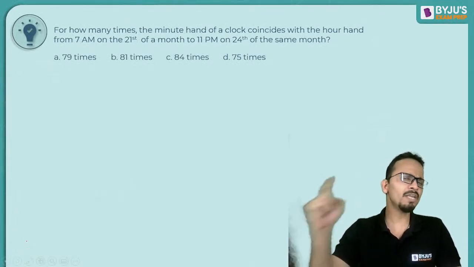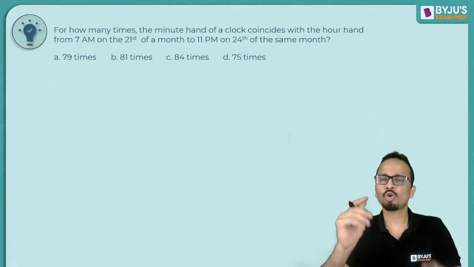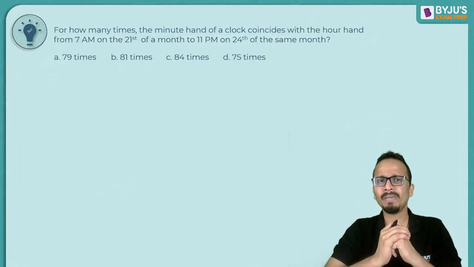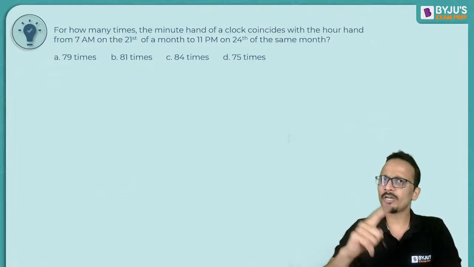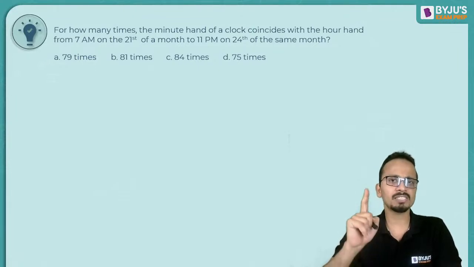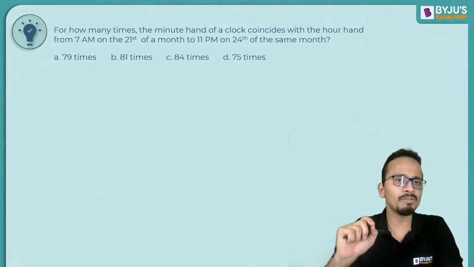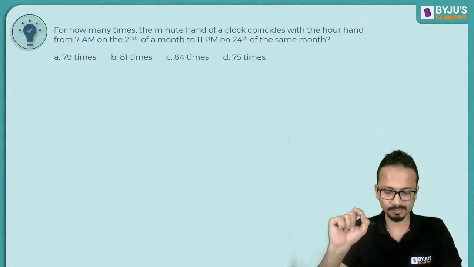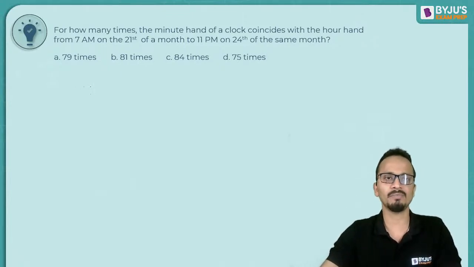So, we know that in one complete day, coincide करने का मतलब क्या है? Making an angle of 0 degrees. Okay. So we have already seen earlier that in 12 consecutive hours, it will happen 11 times. So in one complete day, it will happen 22 times.